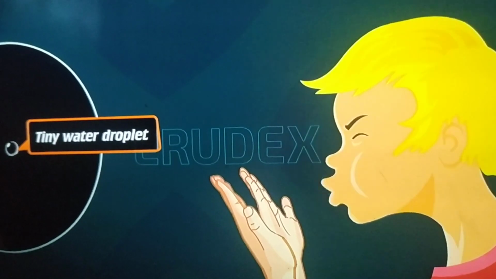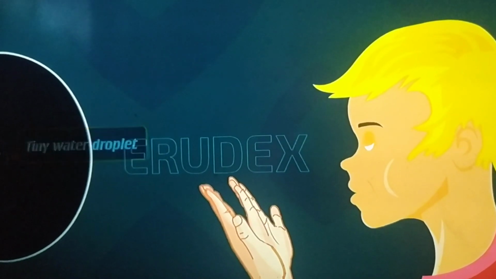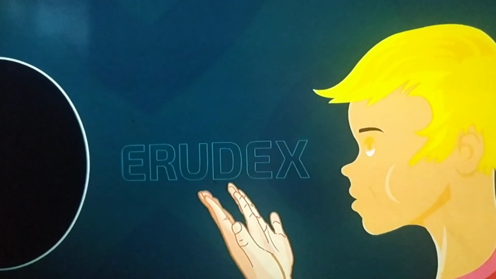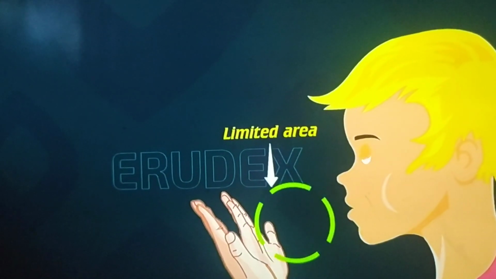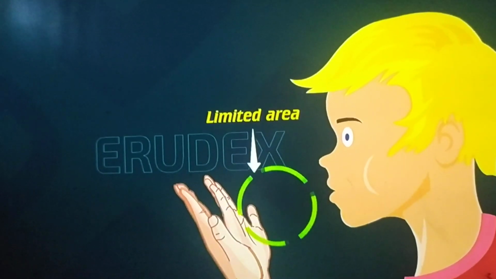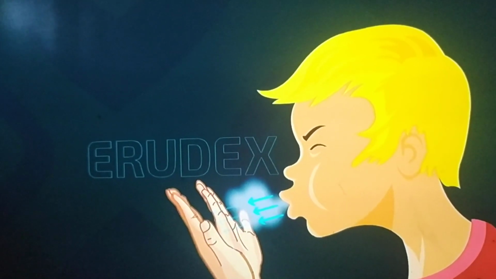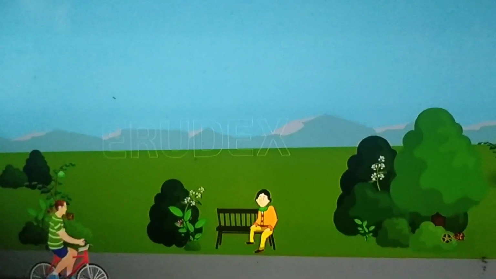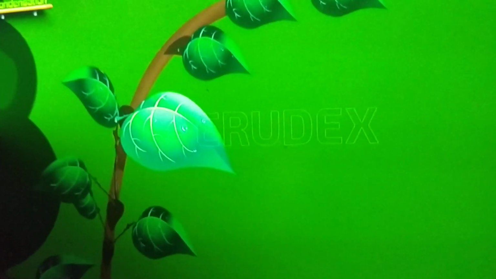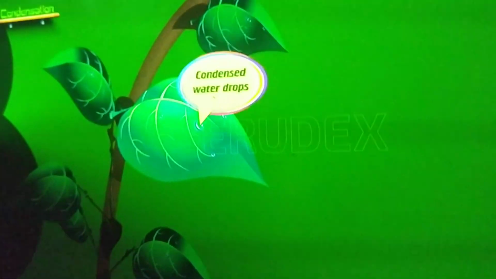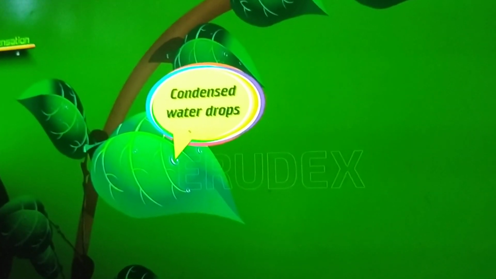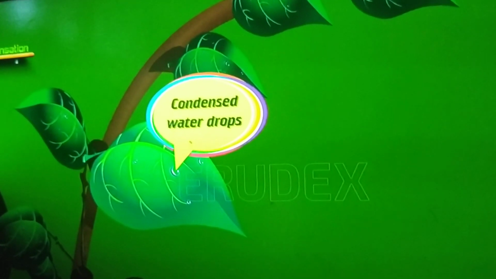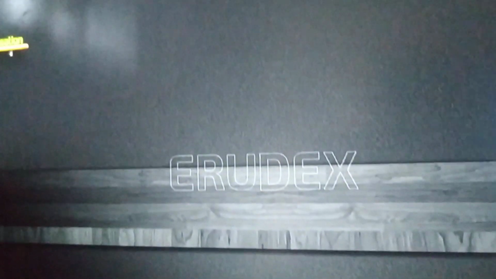Because the water condenses and comes out like water droplets. Within a limited area we may find it with smoke also. See, in early hours in winter season we may find some dewdrops on leaves. So these are also condensed water drops.